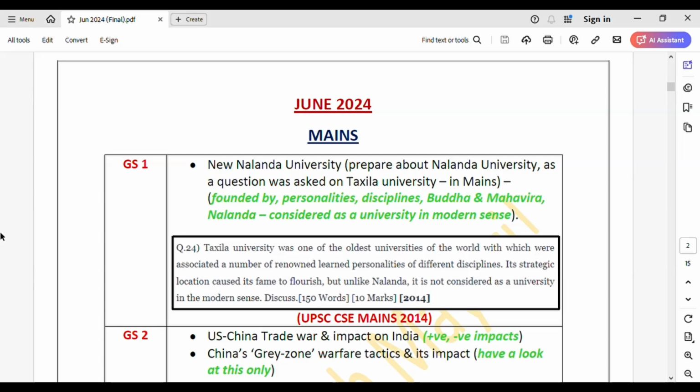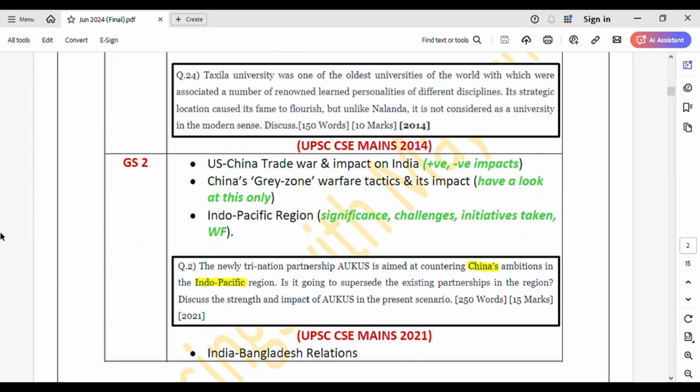Okay. So next, the GS2 topic, that is US-China trade war and impact on India. So what to do here? Just see what the trade war is all about. The US has increased tariffs on Chinese imports, on different products like aluminium, semiconductors, critical minerals, etc. So what would be the likely impacts of it on India, the positive impacts as well as the negative impacts? Note down five pointers under each head, like 5 positives, 5 negatives, that will do the job.